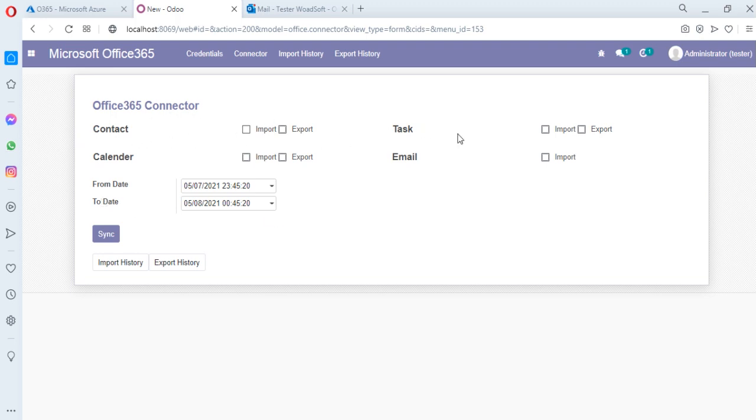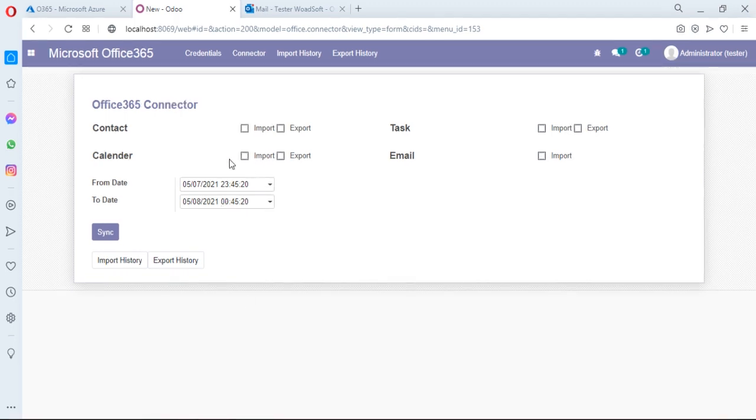Here there are a few applications listed and the time filter is available. You can filter out the data according to your specific desire. We are testing all the components in both ways. So the first component is contacts. Click on the menu and select contacts,